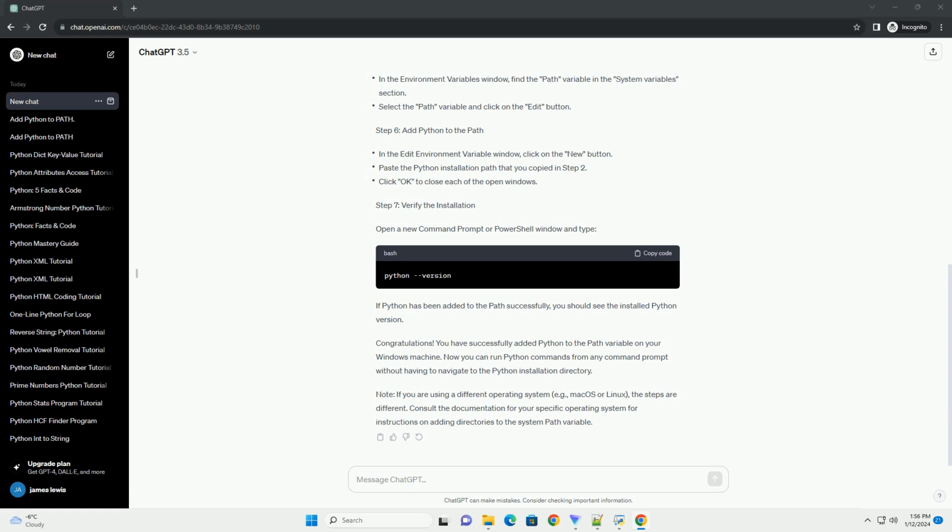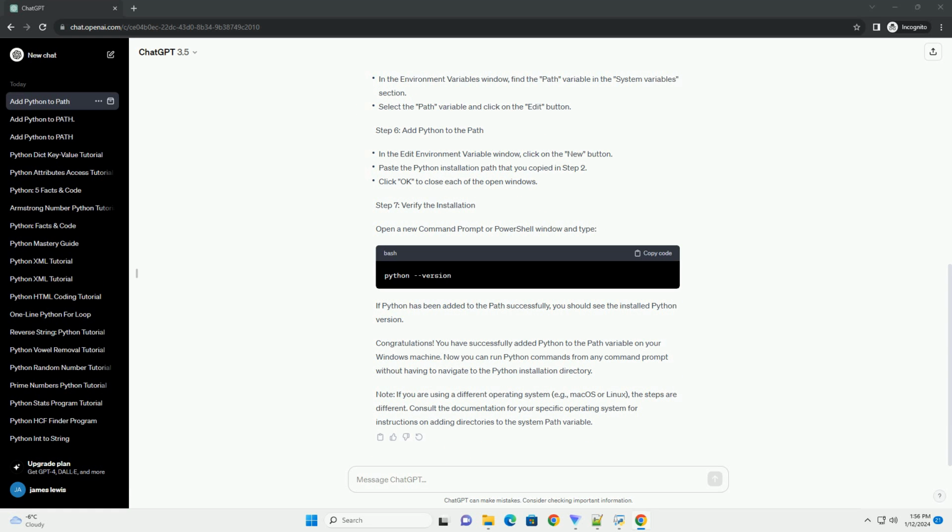Step 1. Locate the Python installation directory. Firstly, you need to find out where Python is installed on your system. The default installation directory is typically something like C:/Users/yourusername/AppData/Local/Programs/Python/Python3x, where x represents the version number. Step 2. Copy the Python installation path. Copy the path to the Python installation directory, as you will need to add it to the path variable.